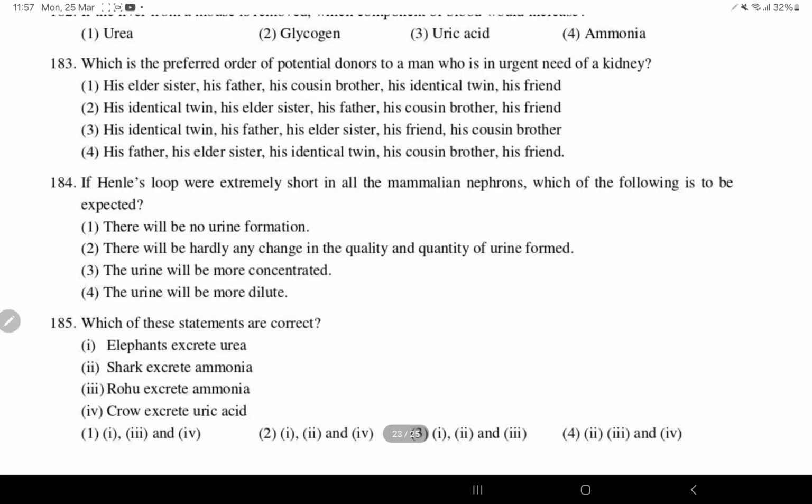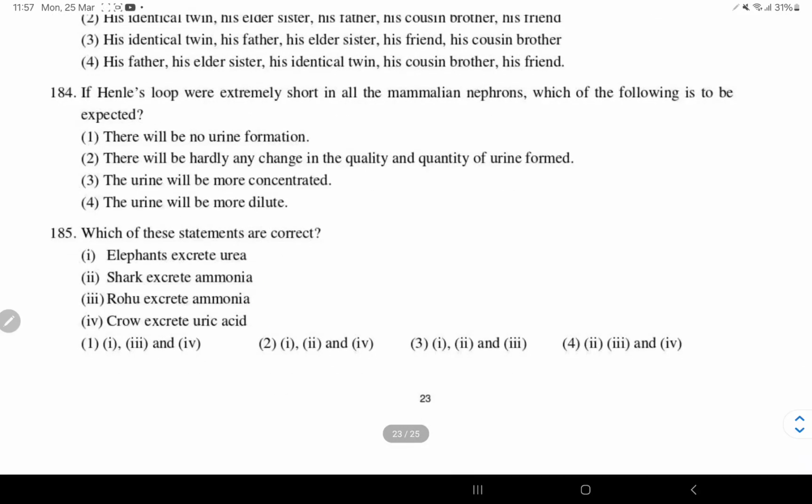So option 2 is identical twin, his elder sister, his father, his cousin brother and his friend. Next, if loop of Henle were extremely short in the mammalian nephrons, what would be expected? The urine will be more diluted.